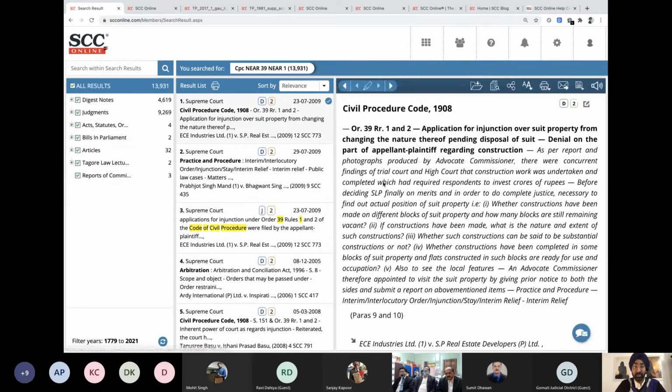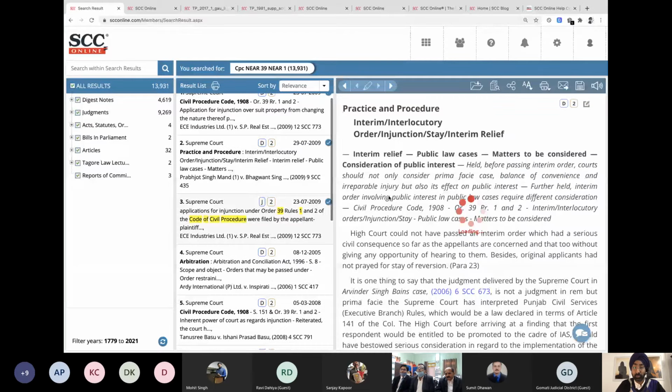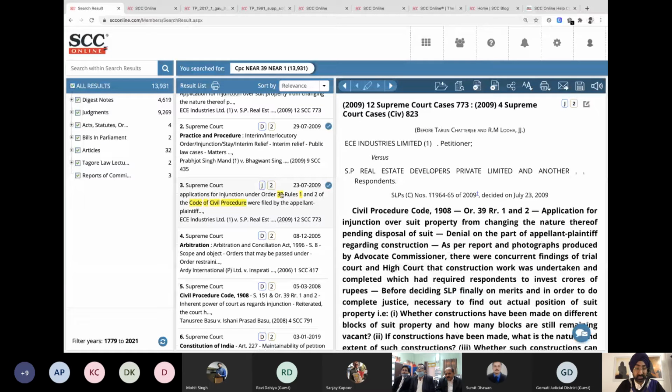And let's have a look. There we have it. CPC, order 39, rule 1 and 2. Now, if you see, it says RR dot. And over here, you can see it says rules. In this entry it says rules, over here it says RR. So just to avoid all those things, that's the reason I didn't write anything over here. Simple search.